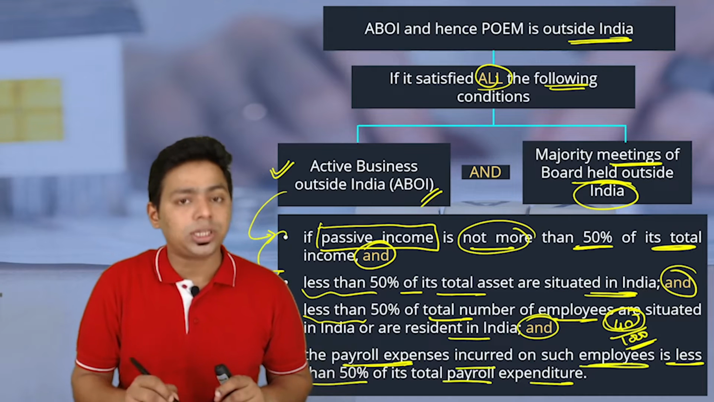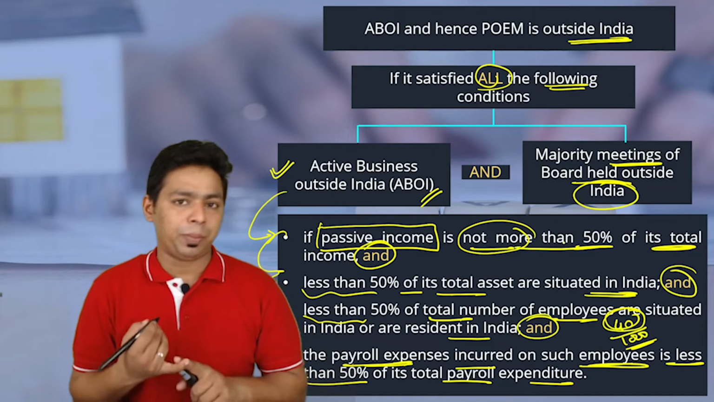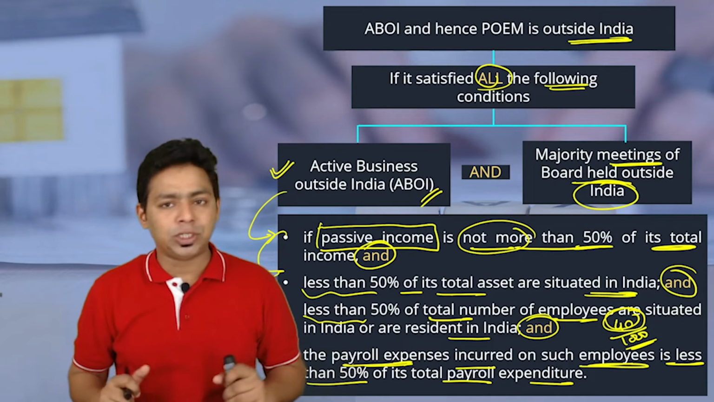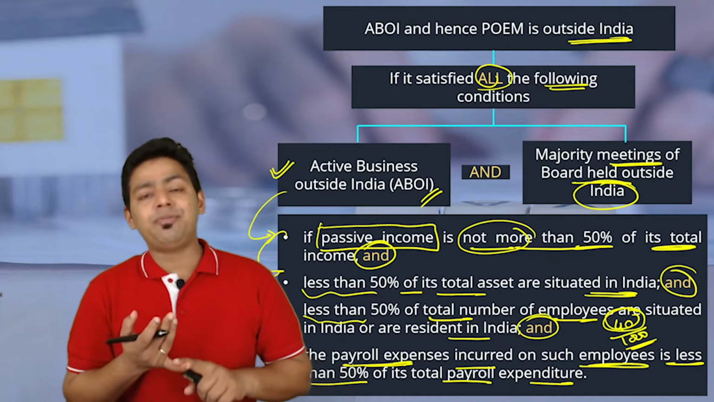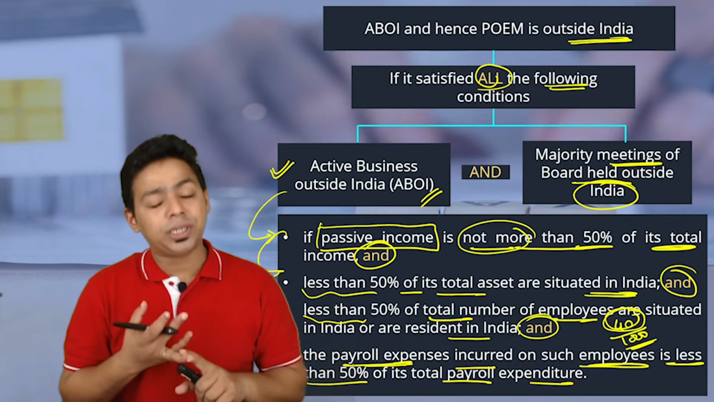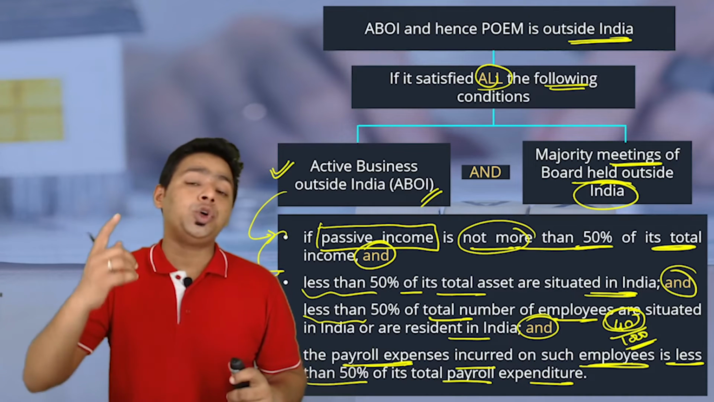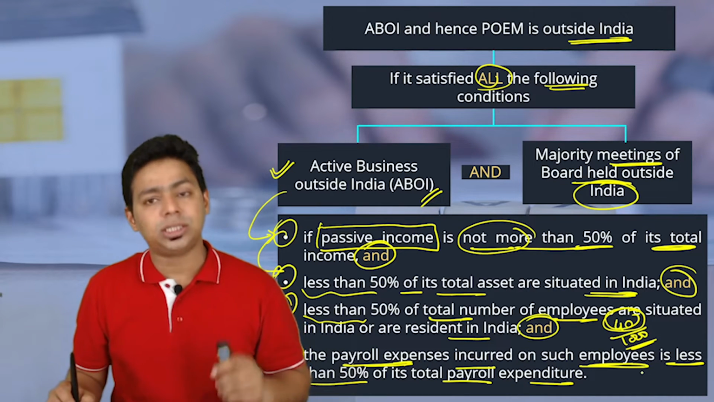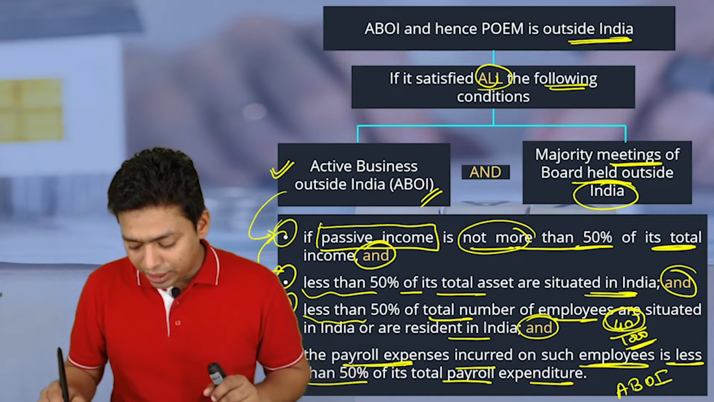And the beauty is these 4 conditions are cumulative. So what was the condition again? Please tell me. Passive income should not be, please understand, more than 50%. That means, if you convert this, you can say passive income should be less than 50% of total income or up to 50% of total income, should not be more. Okay, less than 50% of your total asset is deployed in India. Less than 50% of your employees are working in India. Less than 50% of payroll expenses you are incurring on those employees who are working in India. If you satisfy all these 4 conditions, please understand, we will say you are having active business outside India.